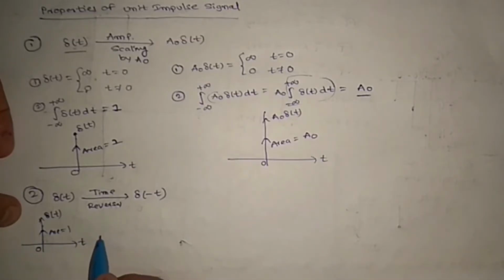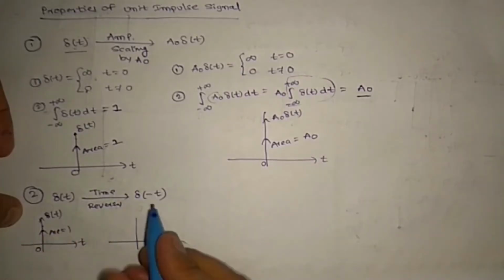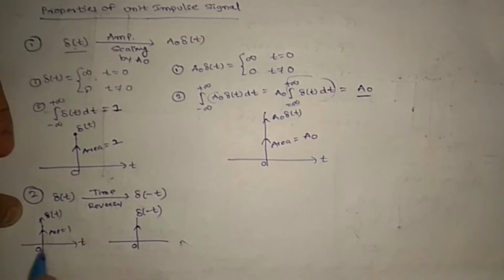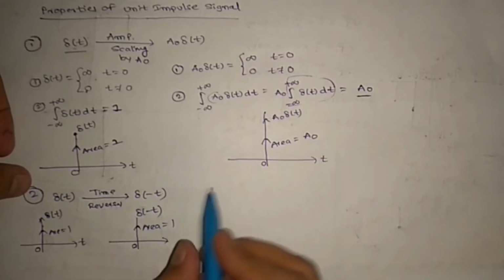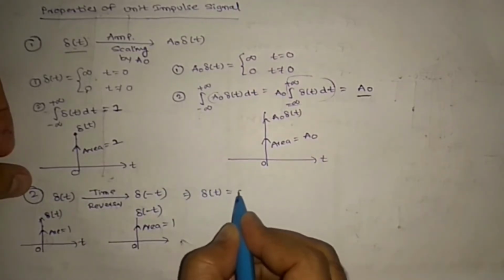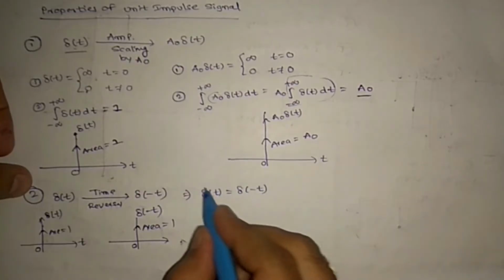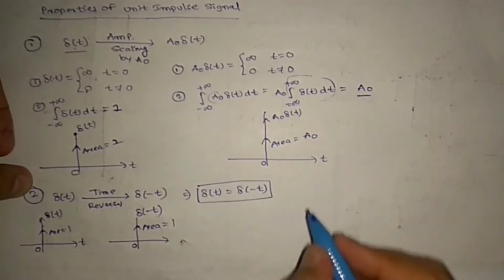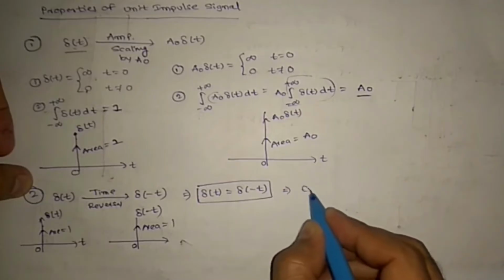If you perform del of minus t, still you will get the same only, right? Time reversal, so it will not change. Del of minus t only we are getting, both are same, and area equal to 1 only, right? So from this what you can conclude, del of t equal to del of minus t, that means it is an even signal, right?